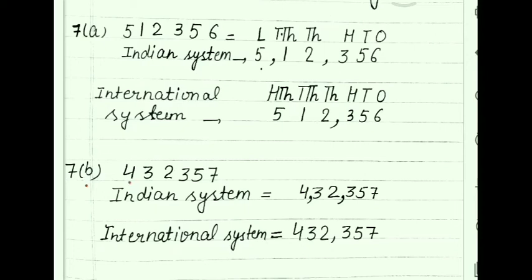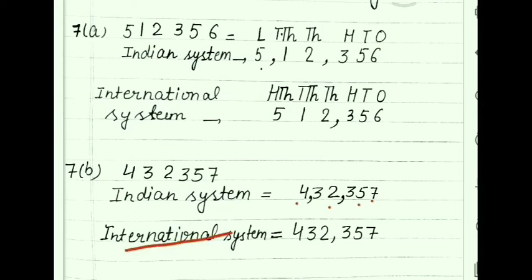Next, 7th B part. Here is given 4, 3, 2, 3, 5, 7. Firstly, written according to the Indian system. In ones, tens, hundred the first period is over. Then after that every period has up to 2 places only. Then 1000, 10,000. Here also I have put a comma. Then 4 is given after that. So you put a comma after 3 digits and then after 2 digits. Got it? So the naming word is 4,32,357.